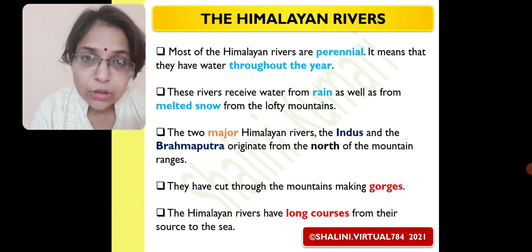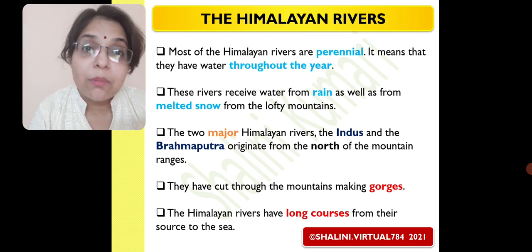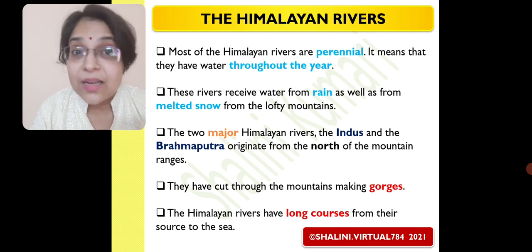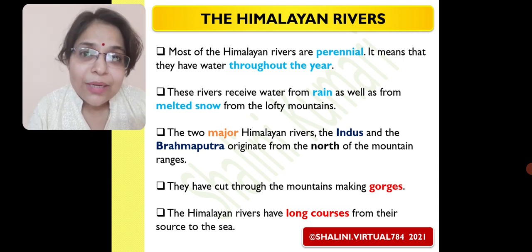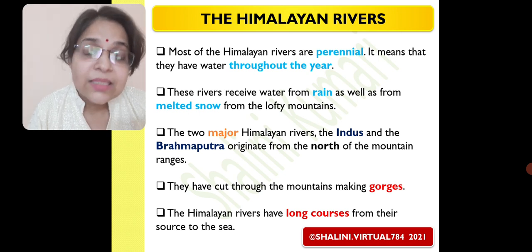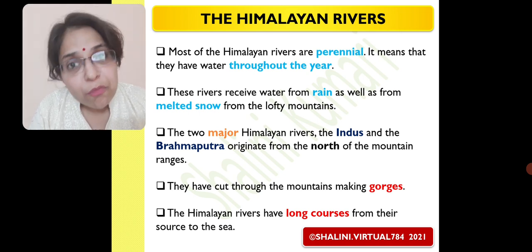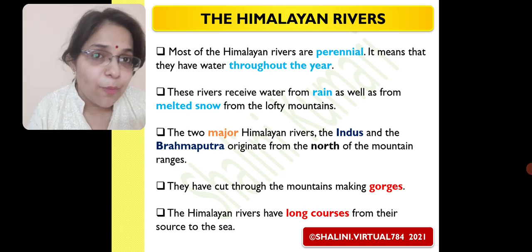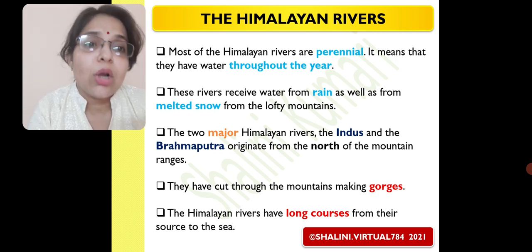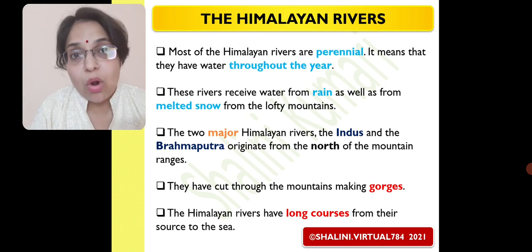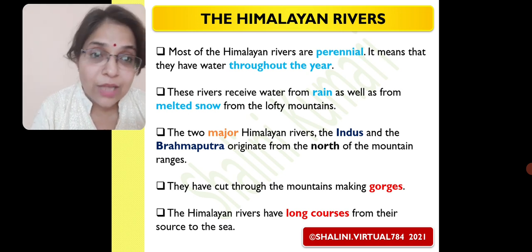But when we are talking about the Himalayan rivers, and that too in the upper course, that is in their younger age, they do more of erosional activity, and that is the reason why they form very deep valleys with very steep walls, which we call a gorge. Now, a deeper version of a gorge is called a canyon. We will look ahead for that also.